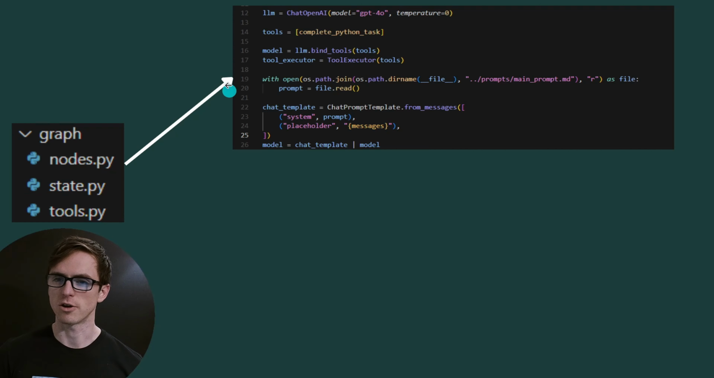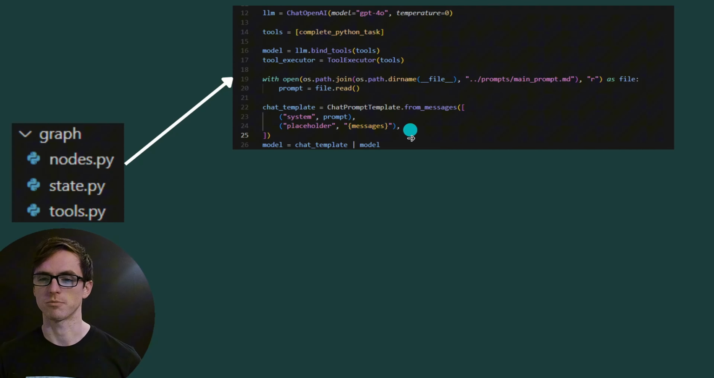Also included in the nodes file is what I've got here, which is this kind of preamble where I define the language model we're using, the tools. I associate the tools to the language model with bind tools. And I'm using this tool executor class, which is just a way of executing these functions behind the scenes in parallel. It's compatible with some other LangChain classes. I'm loading in our prompt, and I'm then using the prompt in this chat prompt template class, which is just a convenient way of passing our variables into our prompt.